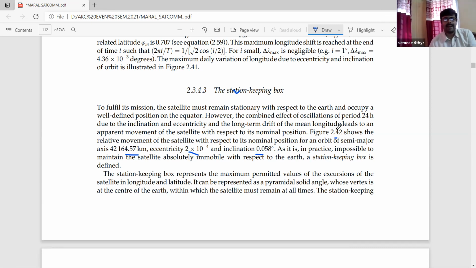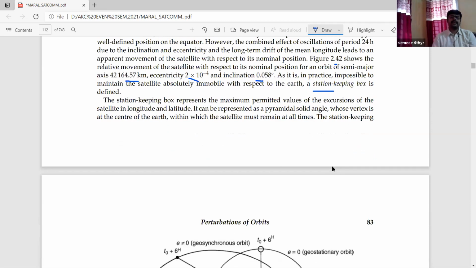As it is not in practice possible to maintain the satellite absolutely immobile with respect to the Earth, a station keeping box is defined. That is the topic. This station keeping box means a stationary kind of thing that will fix movement and not allow movement. That is the motive for using this particular technical term, the station keeping box. The station keeping box represents the maximum permitted value of the excursions of the satellite in latitude and longitude.